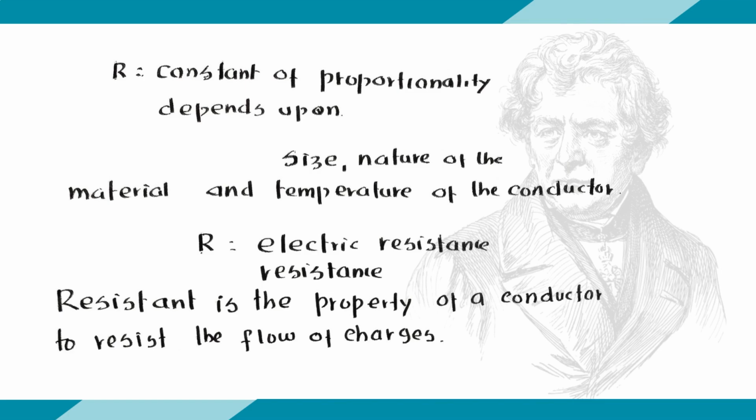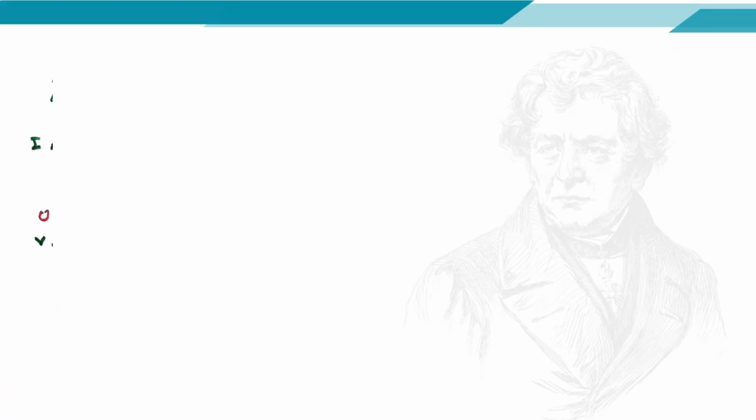It's a wire, resistance. For any object to move, the movement is opposed by friction. The friction is necessary. More friction should not be there, but if there is no friction, we cannot stop an object. So normally we call friction a necessary evil. We need friction for any movement. In the same way, for the flow of current, resistance is needed. Resistance is nothing but the opposition to the flow of current. Resistance is a property of a conductor to resist the flow of charges. To resist means to oppose.